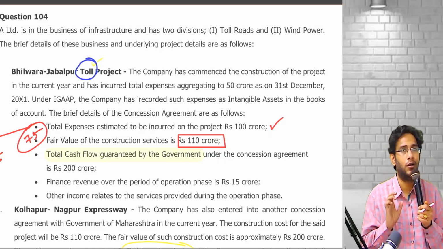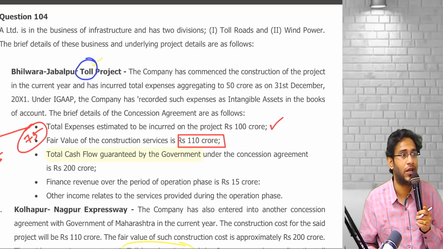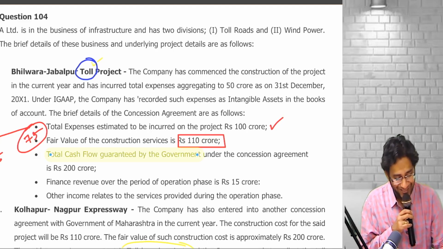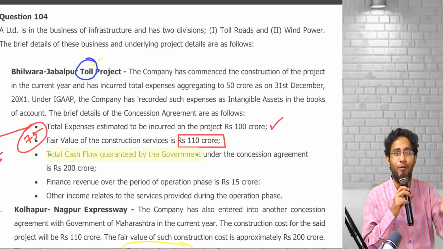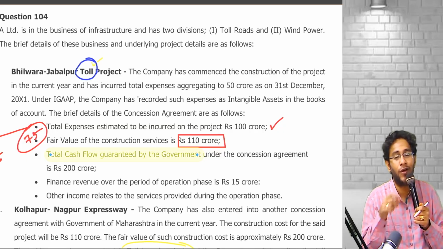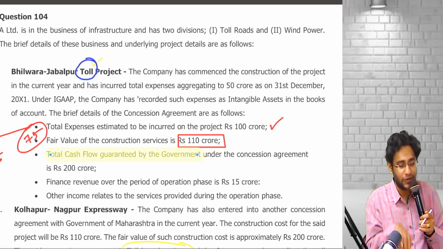Looking at that word, toll, immediately in our mind what will come? Intangible asset. Wrong answer. The company has come for the toll project for the government, sir. You don't get a right to collect toll there. Whether you have a right to collect toll or you have a right to ask money from the government directly, that depends. You have to read the question.